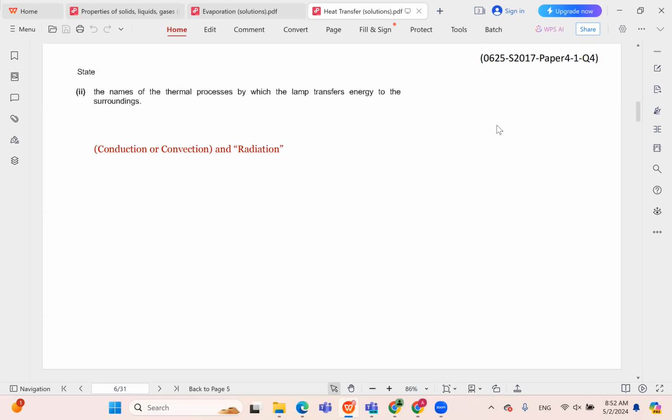For conduction, you should understand that if something touches the lamp, it will immediately become hotter. If you touch the lamp with your hands, you will immediately feel the heat. So this is transferred by conduction. And for convection, you should understand the idea that the air around the lamp will be warmer and it will rise up, and cooler air will replace the air that rose up. So anything that creates heat can create a convection current. So for this question, you need to say radiation, definitely, and you can either say conduction or convection or both.